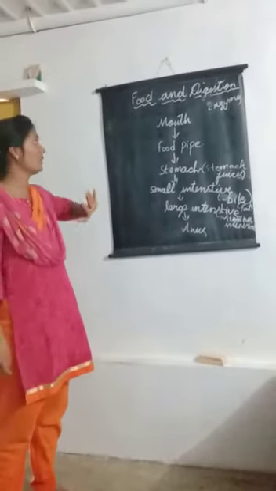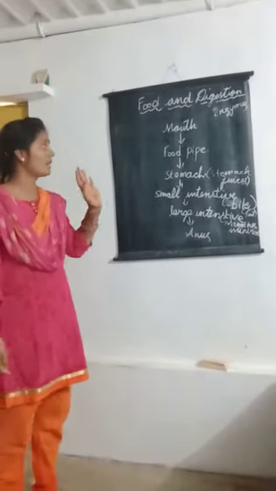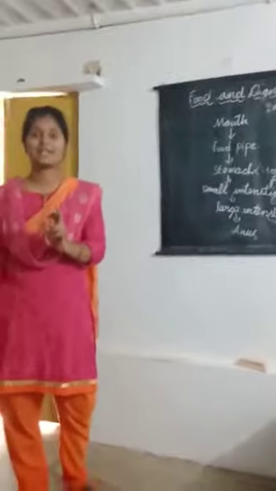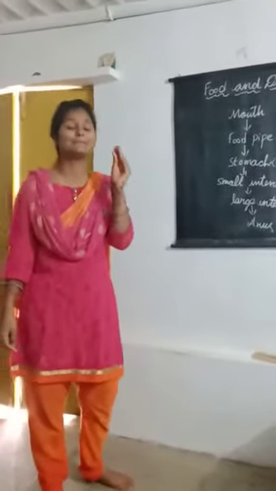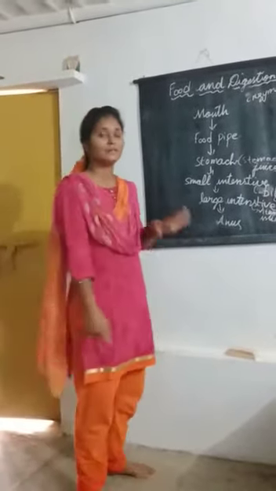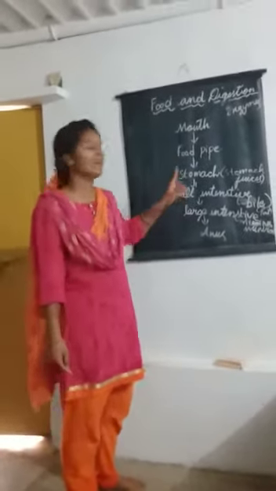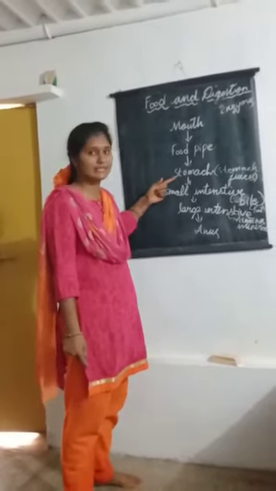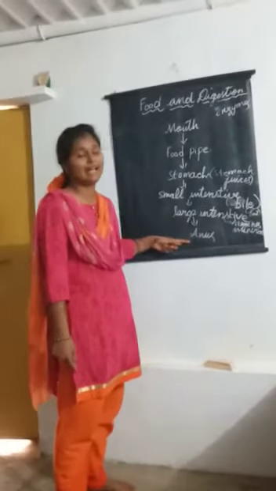Okay, so we learned about food and digestion. What is the definition of digestion? It is the process of breaking down the food into simpler substances which are used by the body. That we call digestion. The digestive system starts from the mouth, then goes to the food pipe, the stomach, the small intestine, the large intestine, and the anus.